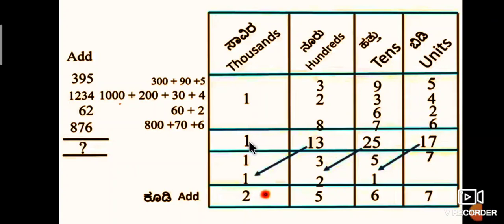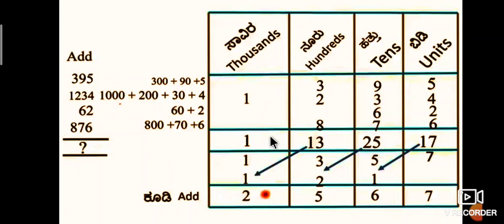1 in the 1000 place. Okay, here observe students: 17 units, 25 tens, 13 hundreds, 1000. Is it understood? What is this meaning? 1000, 13 hundreds, 25 tens, 17 units.